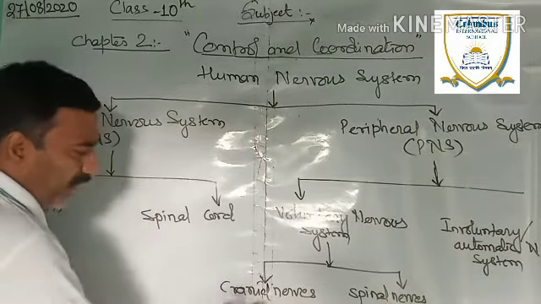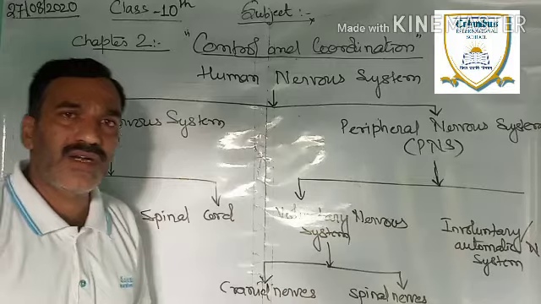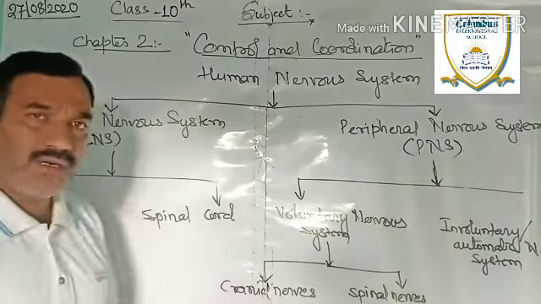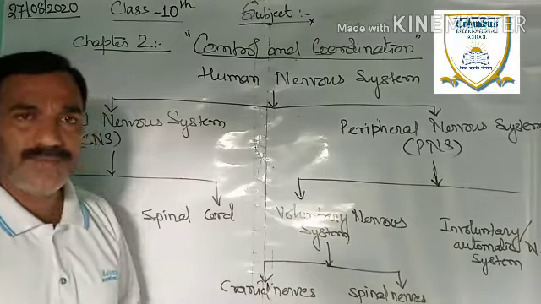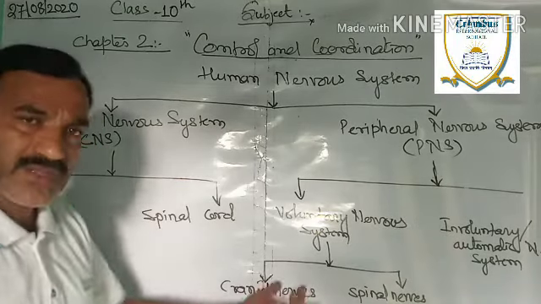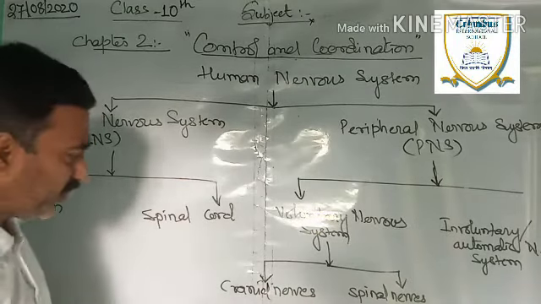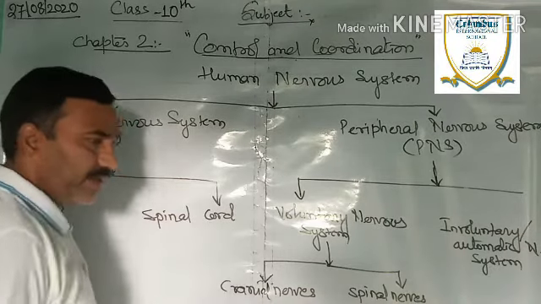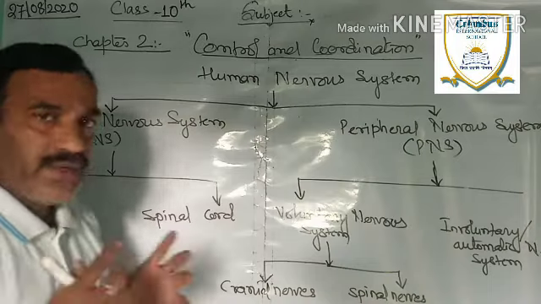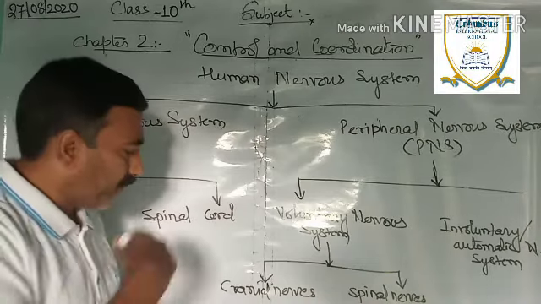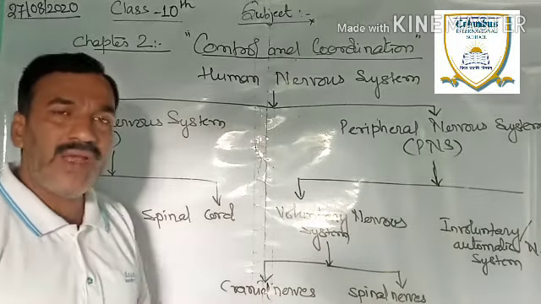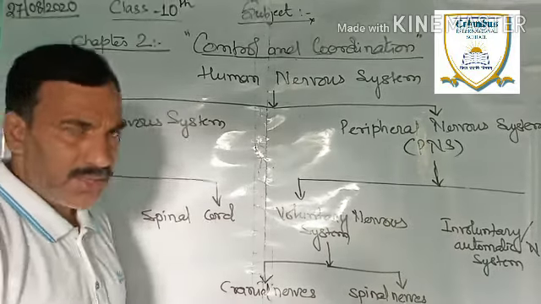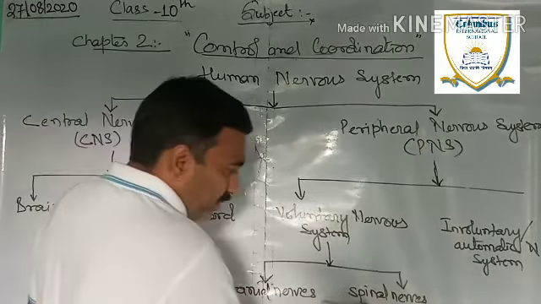Now, cranial means the nerves which are related to the brain. Then again a question arises: sir, all these systems are included in the brain, then what is the meaning of this one? That I will discuss later on. Firstly, try to understand cranial nerves. There are some nerves which rise from the brain and remain within the brain, which means they are not running down the body. Got it?